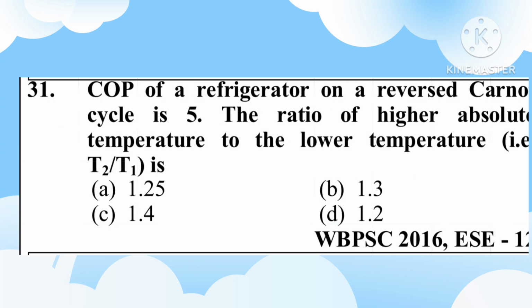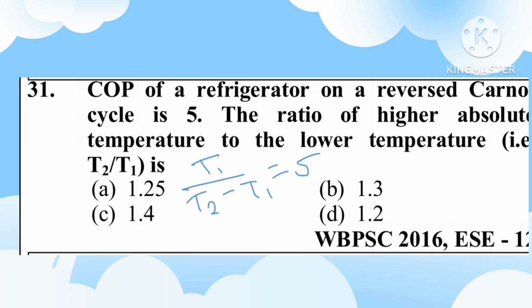Friends, question number 31. The COP of a refrigerator on a reversed Carnot cycle is 5. The ratio of the higher absolute temperature to the lower temperature is? We know the COP of the refrigeration equals the lower temperature T1 by T2 minus T1, which is given as 5.